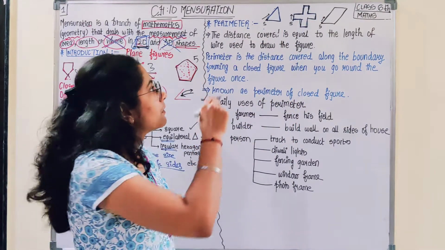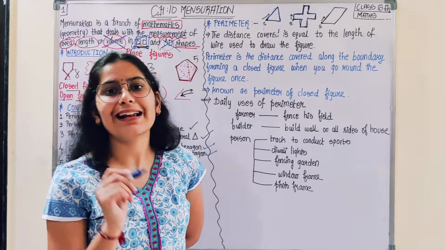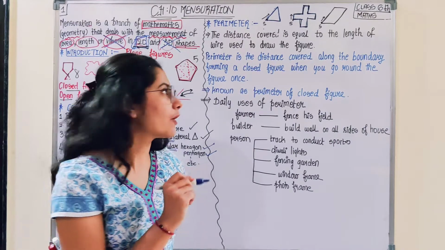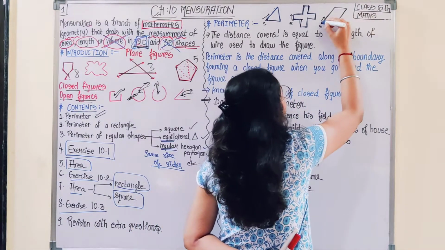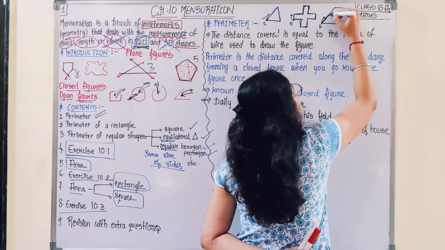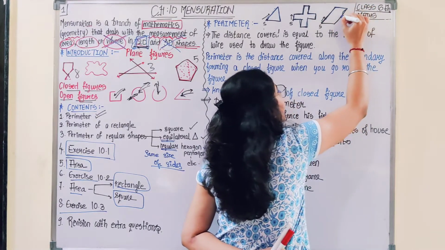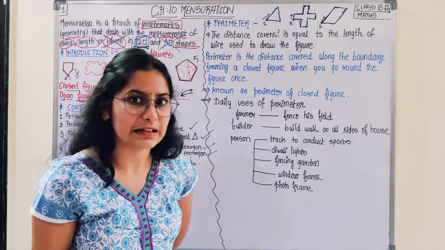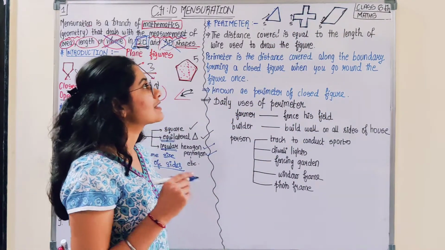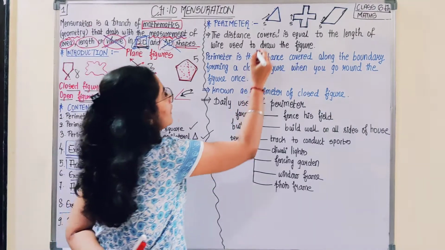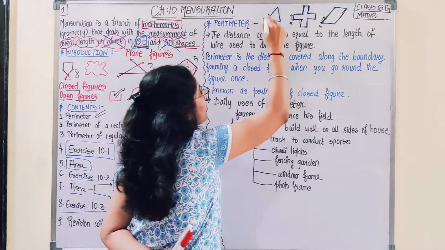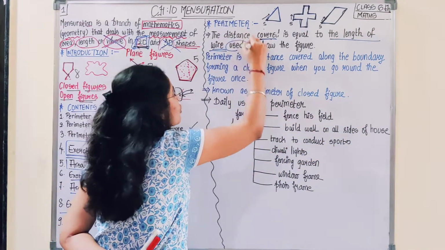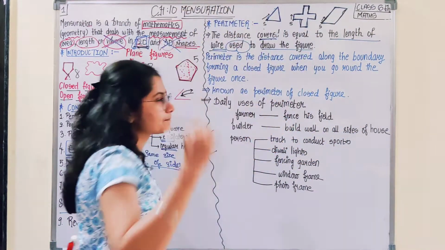What are you doing by covering this distance? You are ultimately covering the boundary of the shape. Similarly, start with this point and move along: up, sideways, down, sideways. Ultimately, you reach the point from where you started. The thing the textbook wants to say is that the distance covered by you is equal to the length of the wire used to draw the figure.